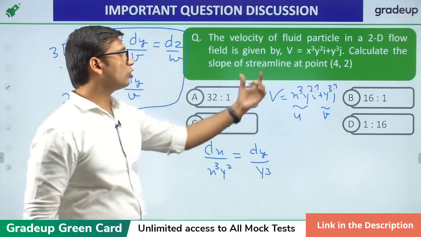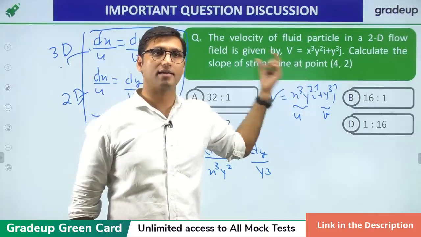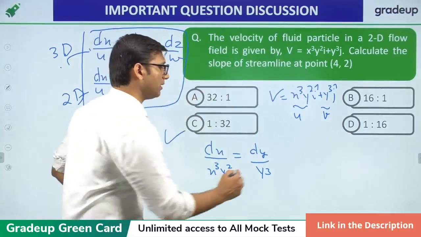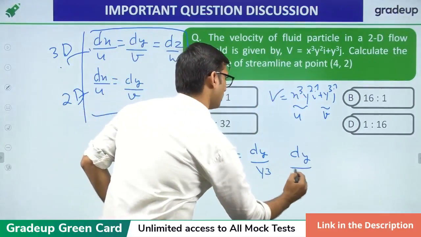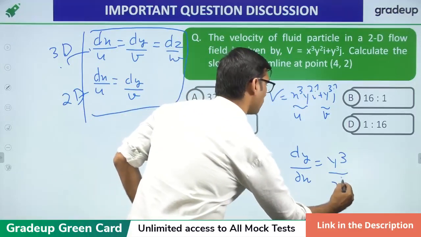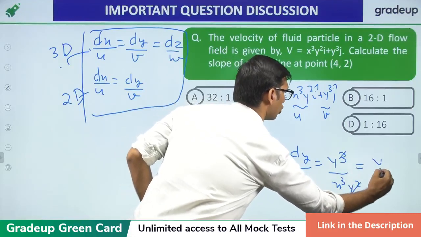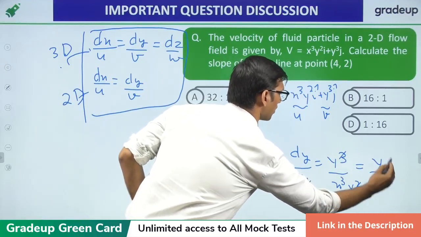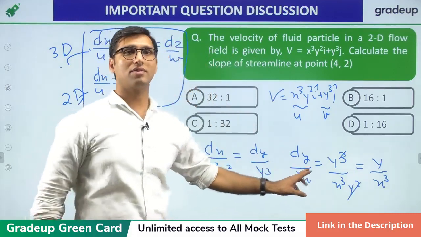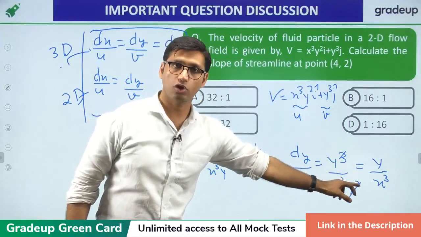You have to find the slope of the streamline. Slope of the streamline is equal to dy over dx. Now, dy over dx will be equal to y cube over x cube y square. From here, this will get cancelled out. You will get y over x cube. So, dy over dx, which is the slope of the streamline, is equal to y over x cube.